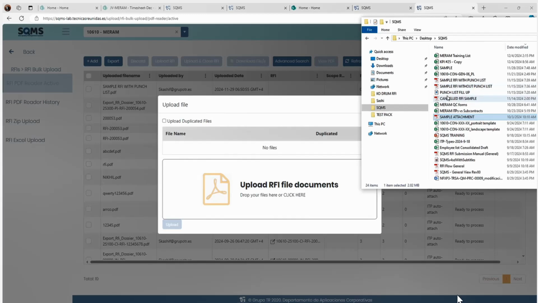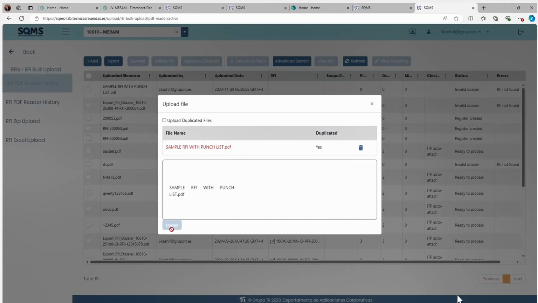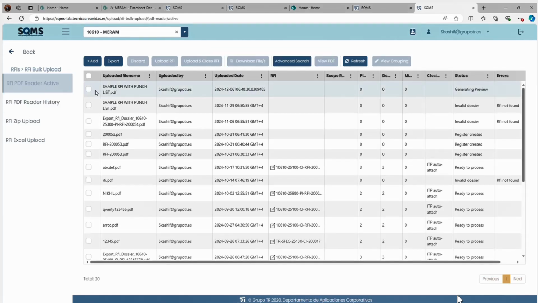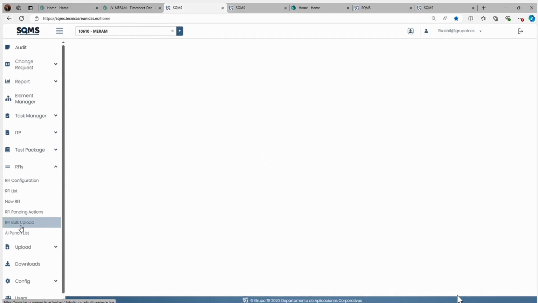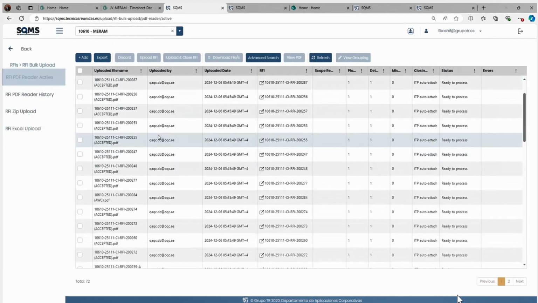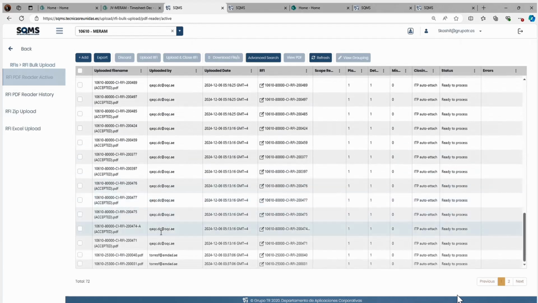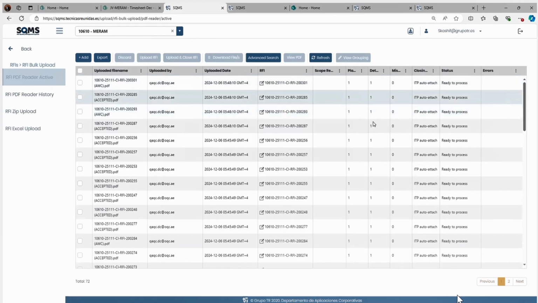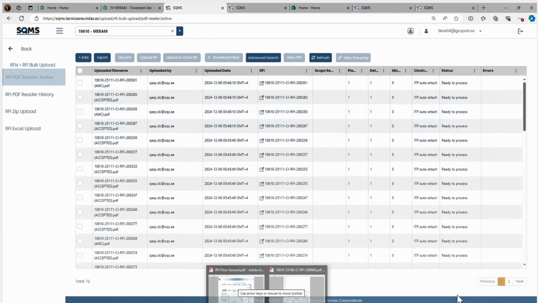For example, this is one of your RFIs. You will bring it and upload it. Click, and click again. Once it is done, that's it. You have uploaded, your work is done. It's completed. See, bulk upload, add option. Another subcontractor, OQC, is uploading their RFIs. Like this, you all also have to see. This is IMDAD, this is OQC. So they are uploading the RFIs. So this is how the whole process runs.